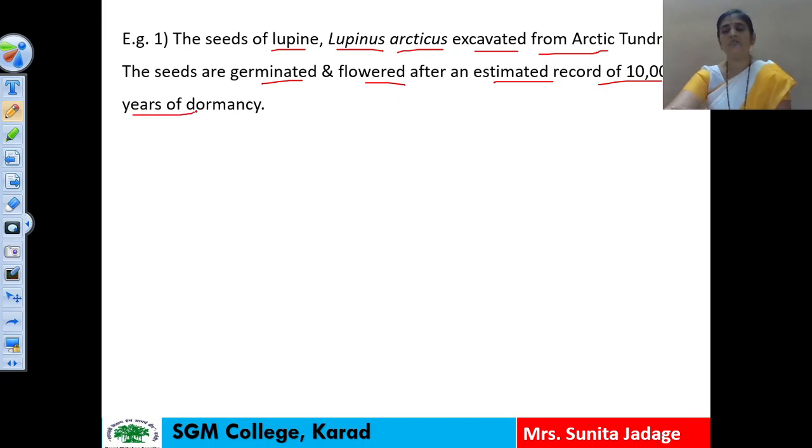Means these seeds were formed 10,000 years ago. The seeds were present in that Arctic tundra and were excavated, and afterwards sown into the soil. They germinated and flowered, and there is a record of about 10,000 years of dormancy shown by the seeds of this lupin.